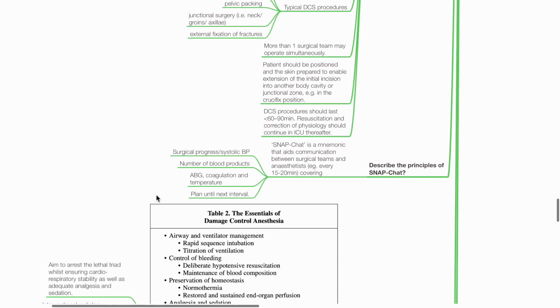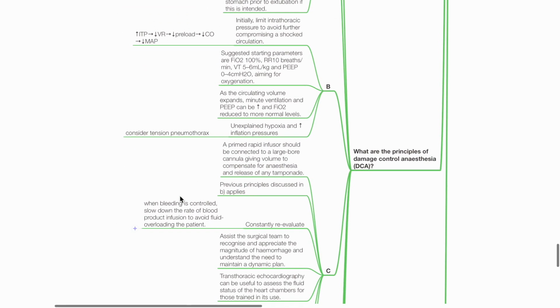Describe the principles of SNAP-CHAT. This is a mnemonic that aids communication between surgical teams and anesthetists, for example, every 15 to 20 minutes, covering surgical progress and systolic BP, N for number of blood products, A for ABG, coagulation and temperature, P for plan until next interval.